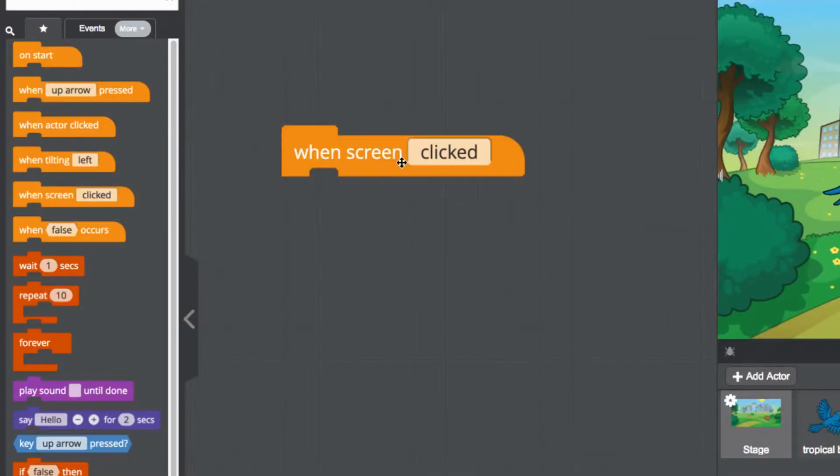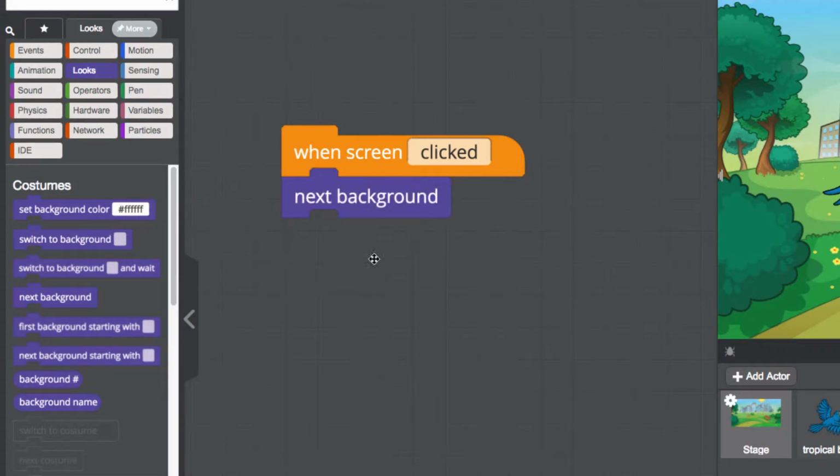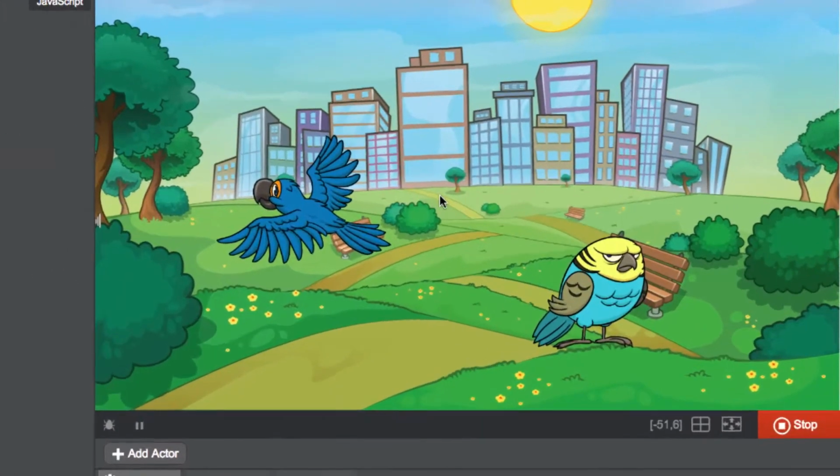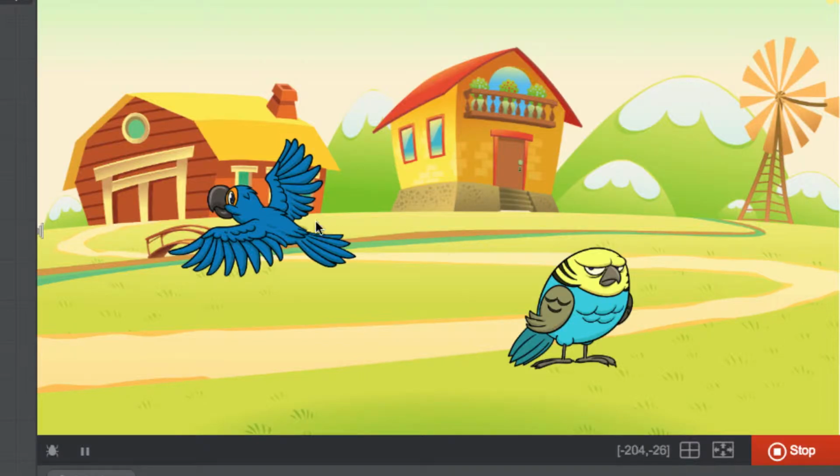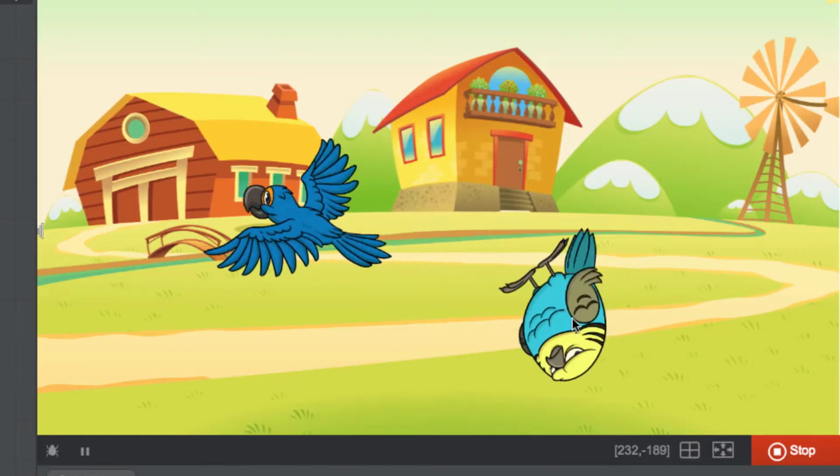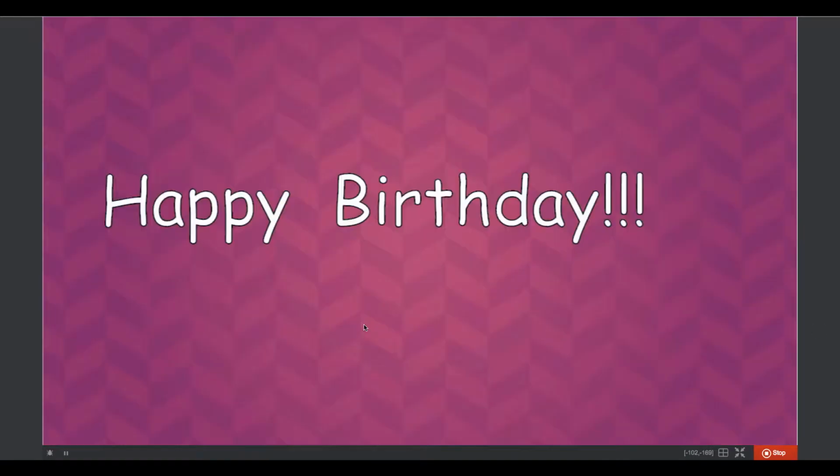You can also use the When Screen Clicked block to control your project by clicking anywhere on the screen. It can control a single actor or change the background. Especially useful when creating stories or greeting cards.